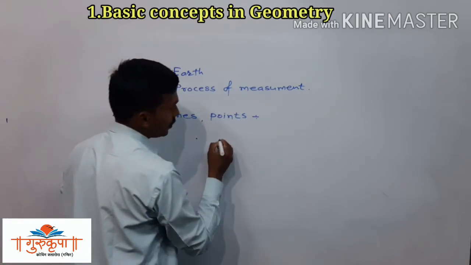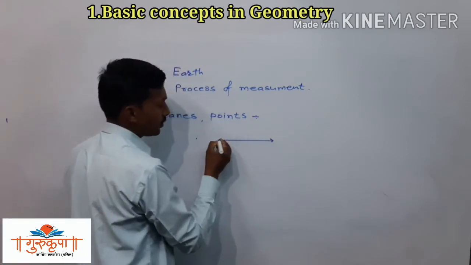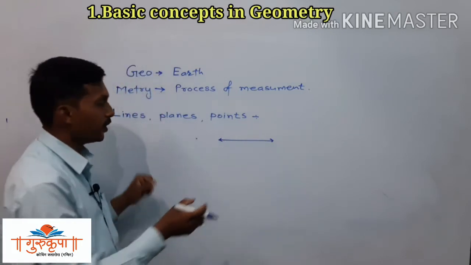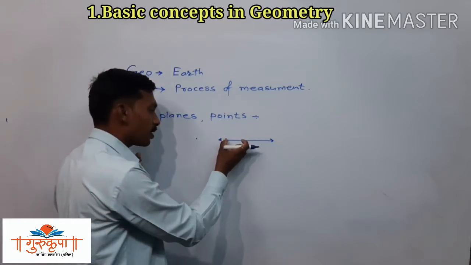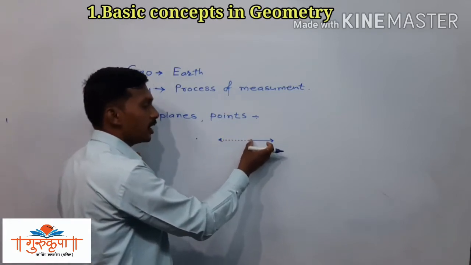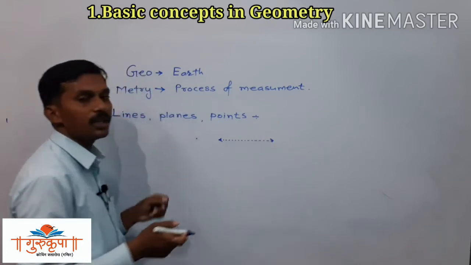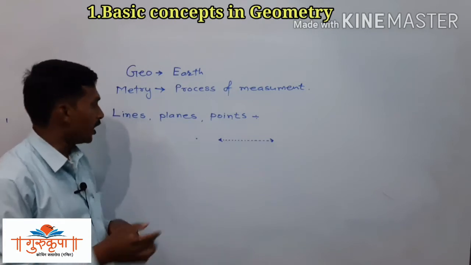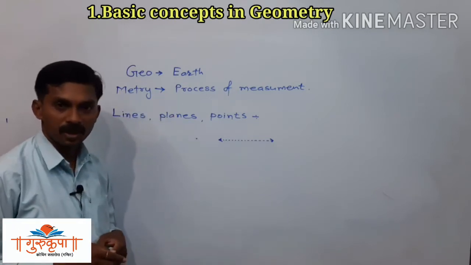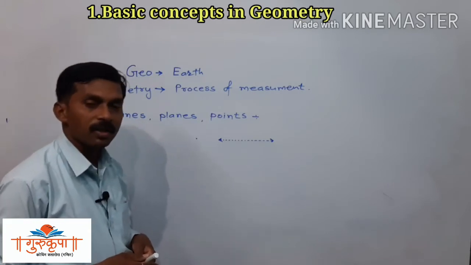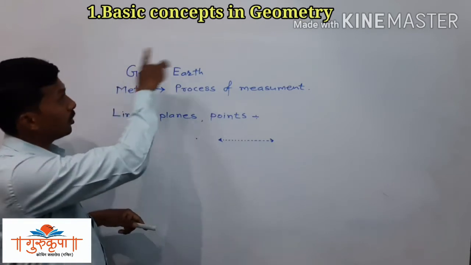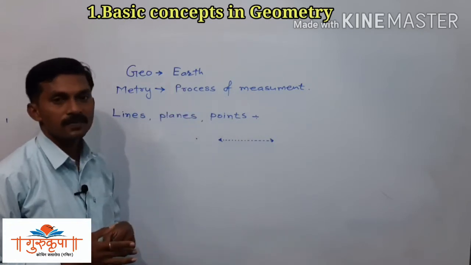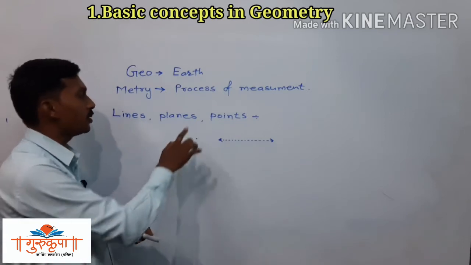See, suppose we draw a line. This is a line. This line is nothing but a set of infinite points. Here we have infinite points included in this line. And then we have the plane. This plane is nothing but a flat surface. See, this board on which I am writing is a plane. A flat surface is known as a plane.